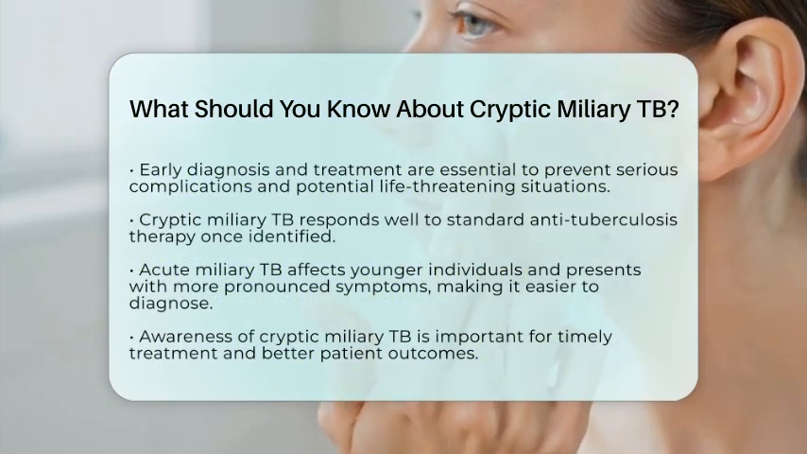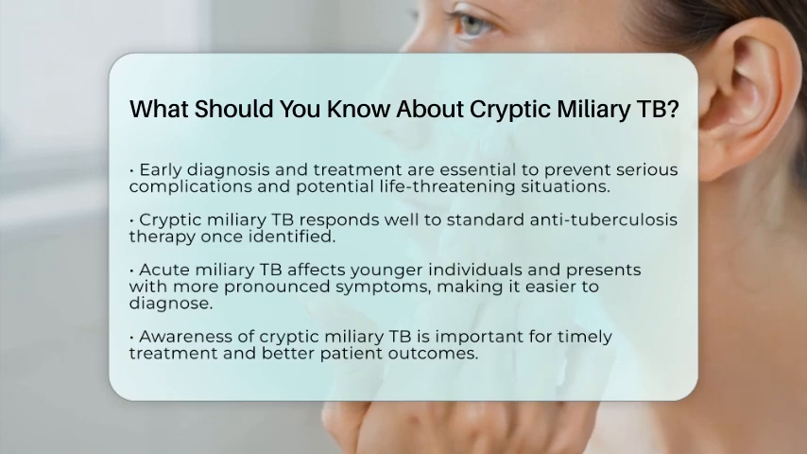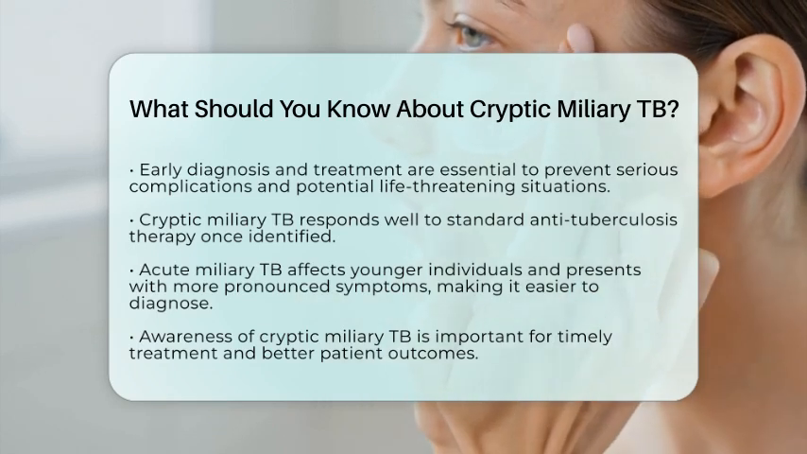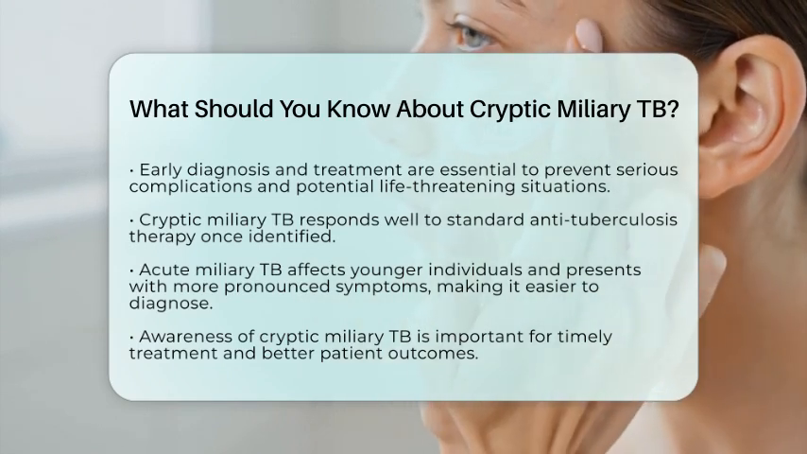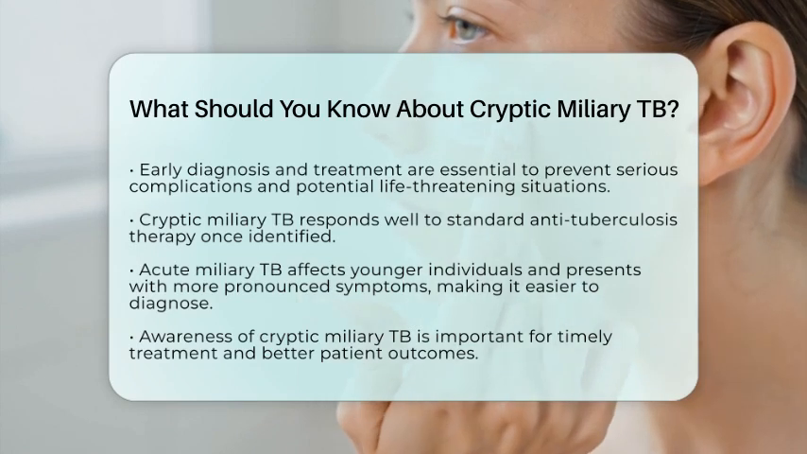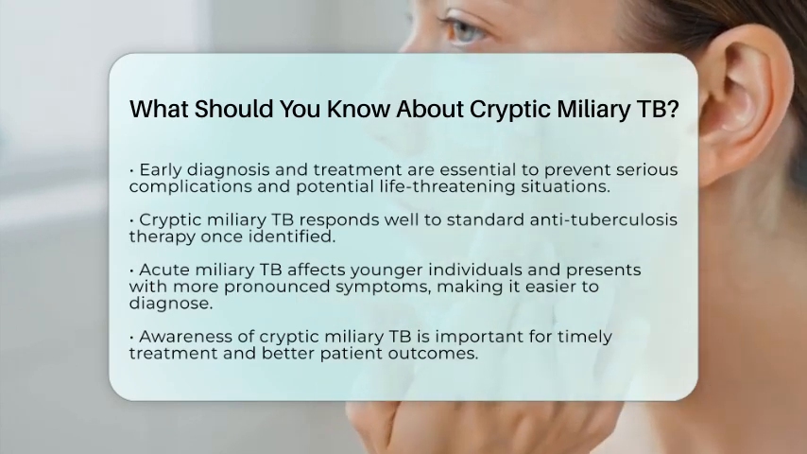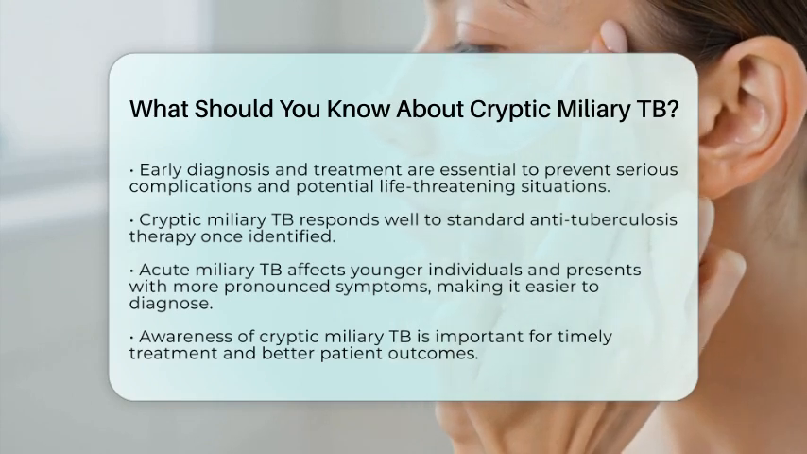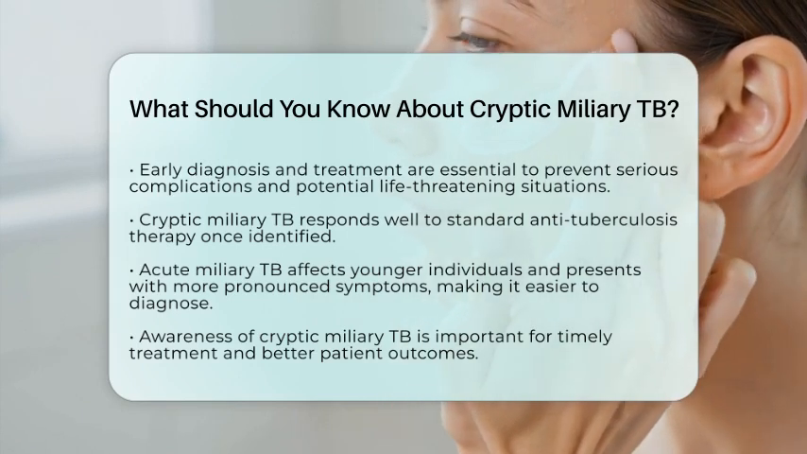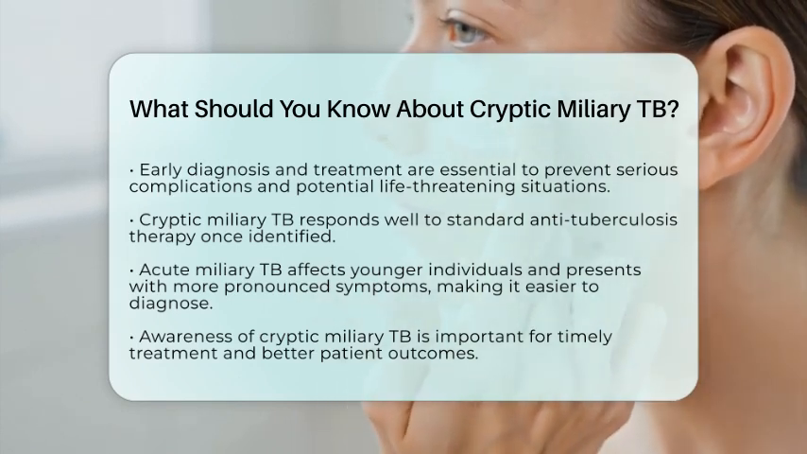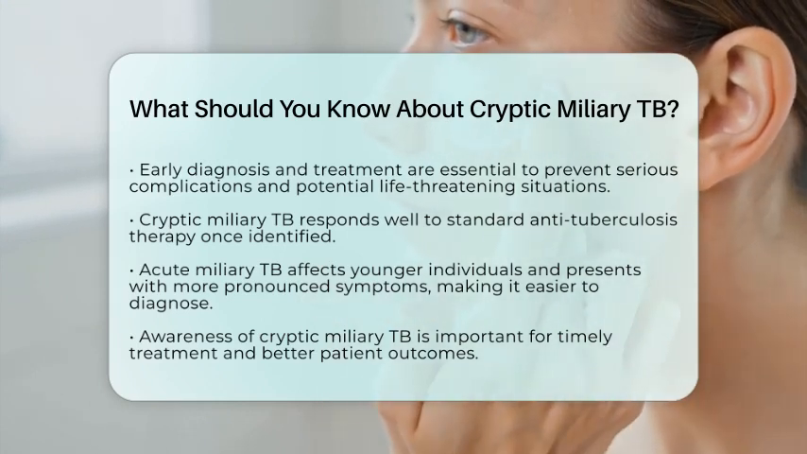Understanding cryptic miliary TB is vital within the broader context of tuberculosis. It highlights a less obvious, often overlooked form of disseminated TB that can significantly impact vulnerable populations, particularly the elderly. By being aware of its subtle presentation, healthcare providers can consider TB in the differential diagnoses of unexplained systemic illness. This awareness can lead to timely treatment and improved outcomes for patients. If you suspect you or someone you know may have symptoms, consulting a healthcare professional is essential for proper evaluation and care.